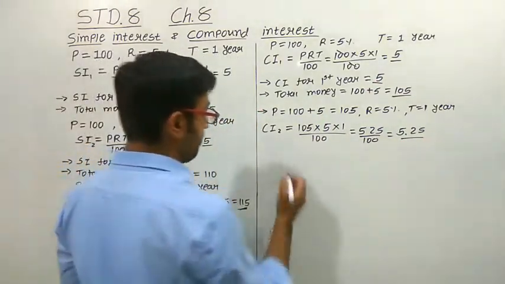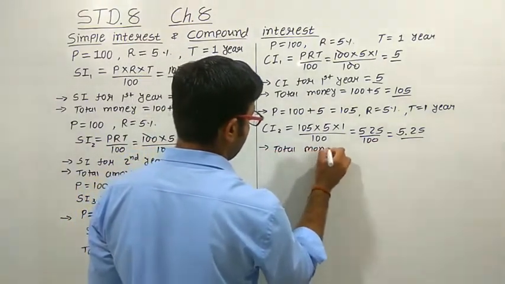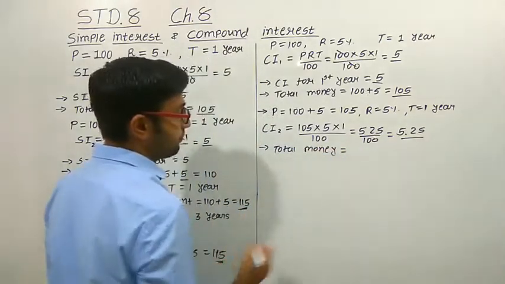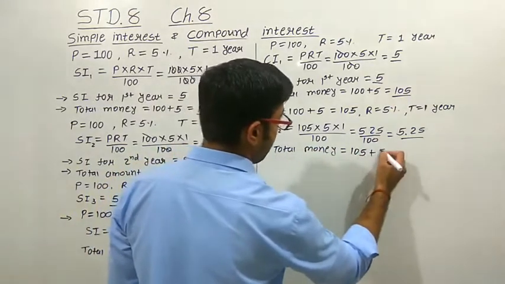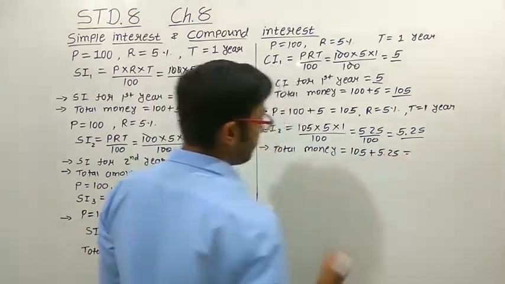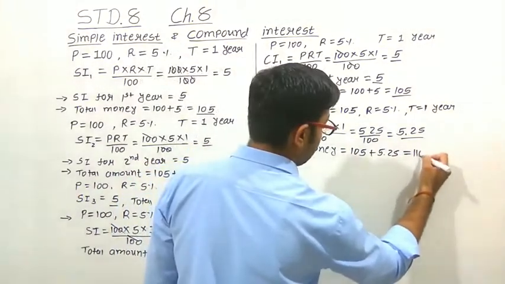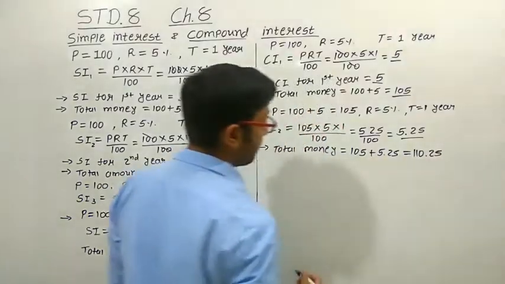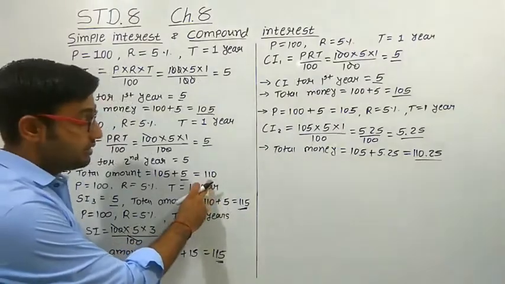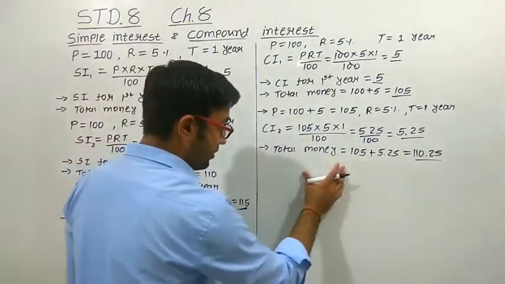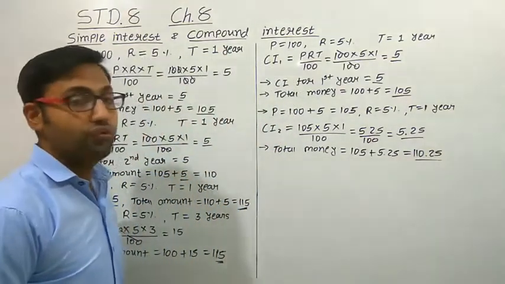So now let us calculate what will be the total amount. The total amount or the total money now will be, first it is 105 rupees. Now this 5.25 will be added to it. So now this money will become 110.25. See, there is a change. Here we get 110 rupees and 25 paise that we have to pay back to the bank.